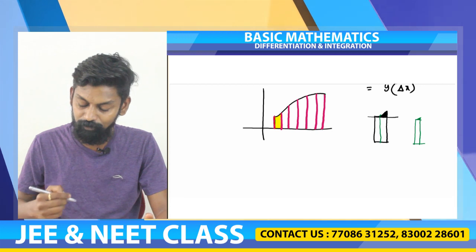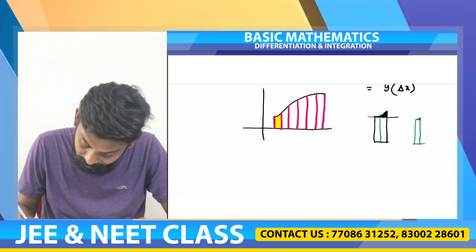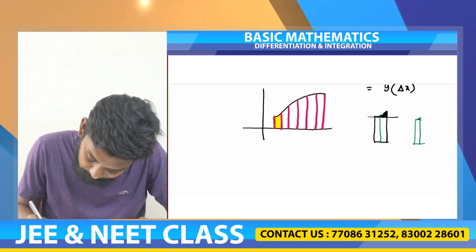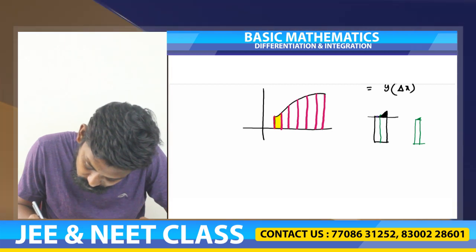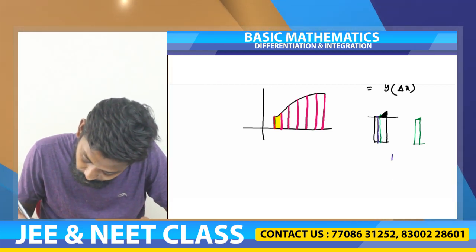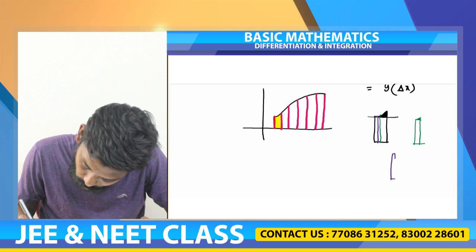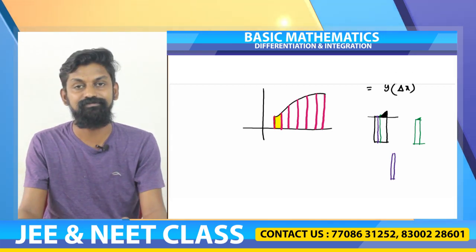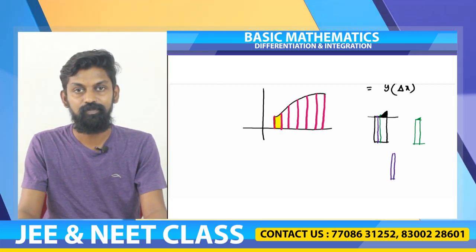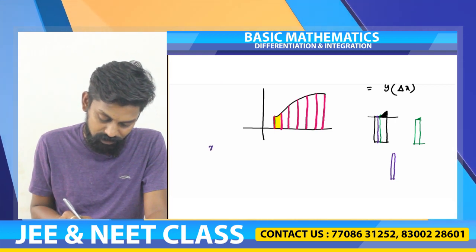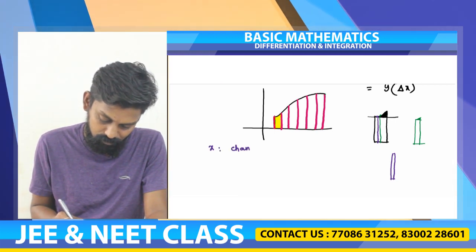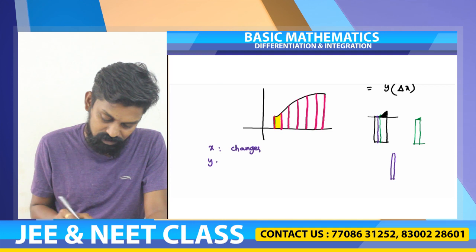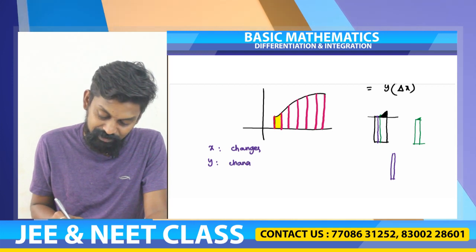So what do I have to do? I have to bring this third point extremely close and say, now see, this is almost looking similar to a rectangle. So see, when the x value changes, y changes. This is our challenge.